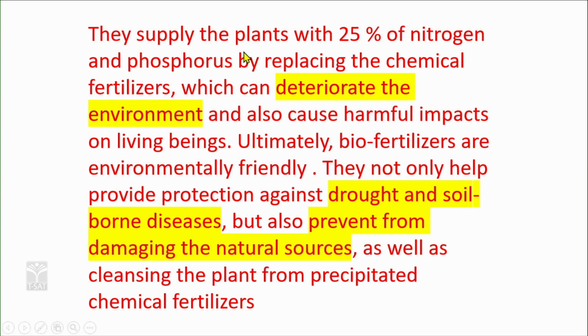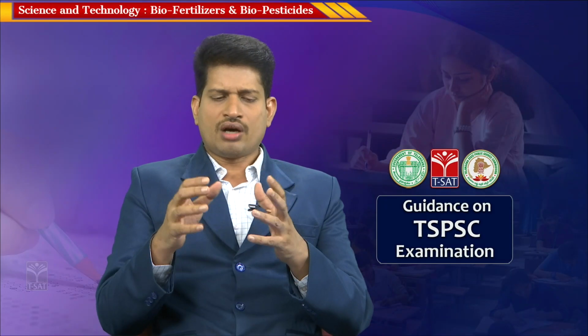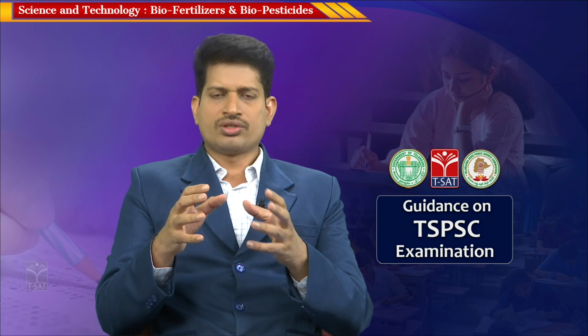The plants can be supplied with 25% of nitrogen and phosphorus by replacing the chemical fertilizers, which can deteriorate the environment and also cause harmful impact on living beings. So, with this, the use of chemical fertilizers can be reduced by shifting to biofertilizers to an extent of 25%. So, the input cost is being reduced.